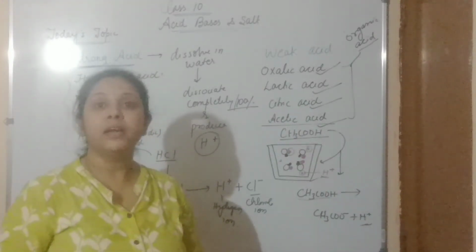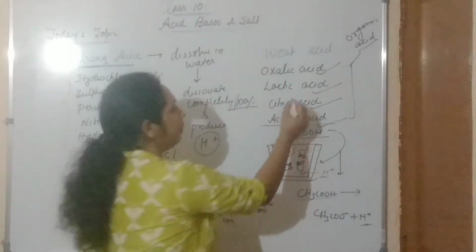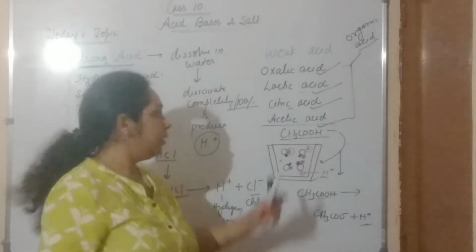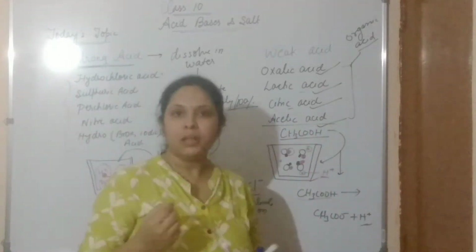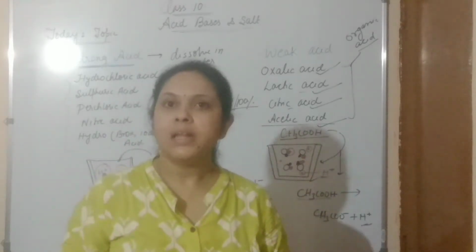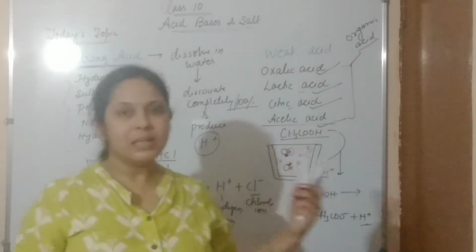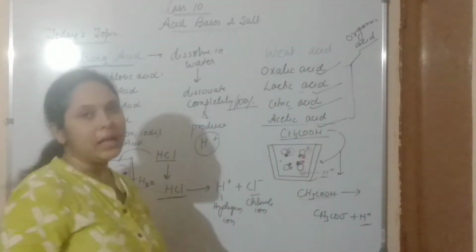Oxalic acid you get in tomatoes, lactic acid in milk, citric acid in lemon, acetic acid in vinegar. These are very weak acids found in organic substances. So this is all about strong acid and weak acid.